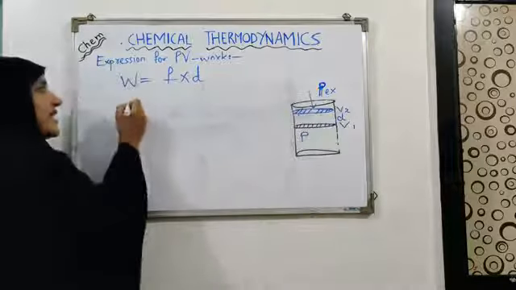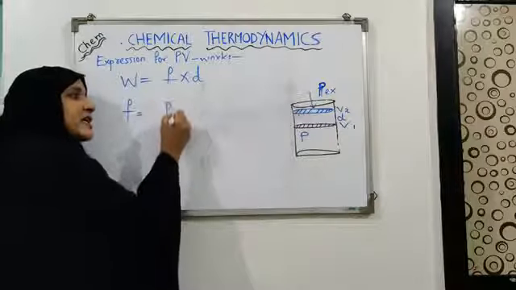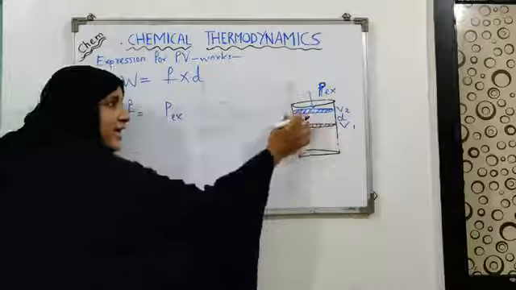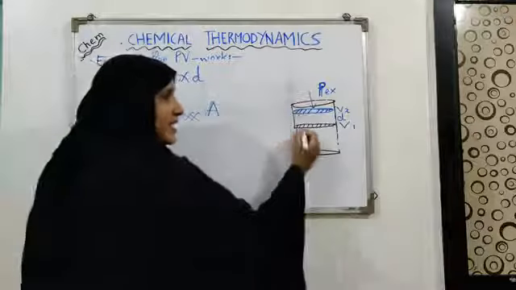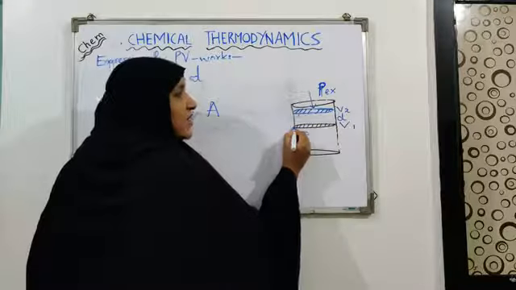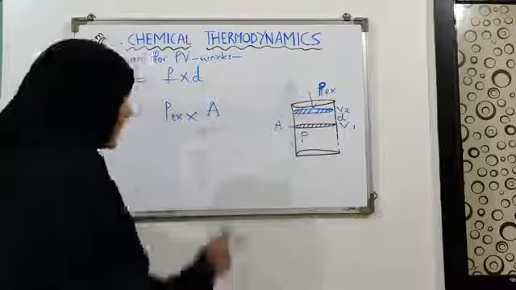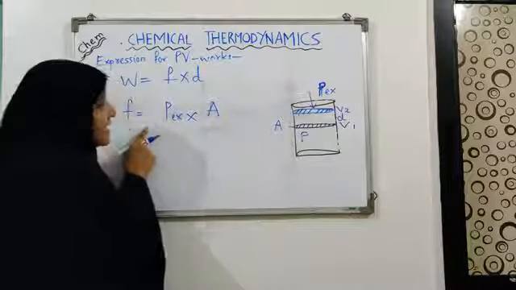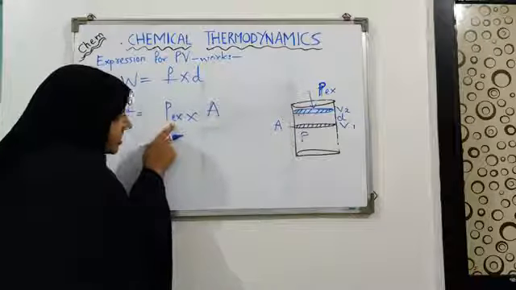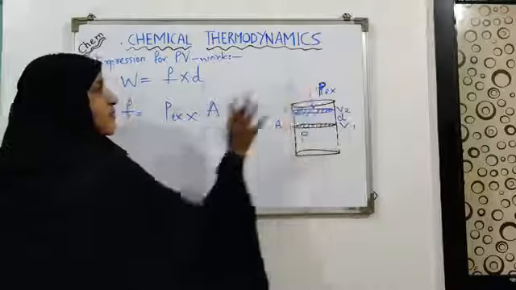So we will say that the force acting here is nothing but the external pressure acting on the area of the piston A. Let's say that this circular area of the piston is denoted by A. And what is the force that is acting here? The force which is acting here is nothing but the external pressure acting on the area of the surface of the piston.